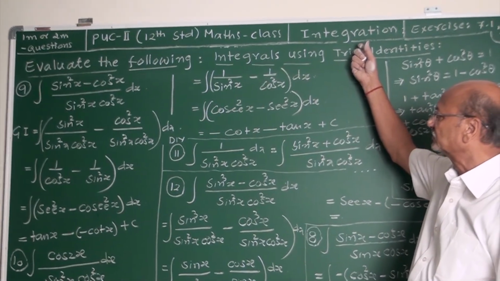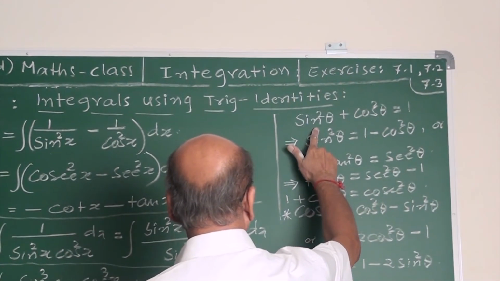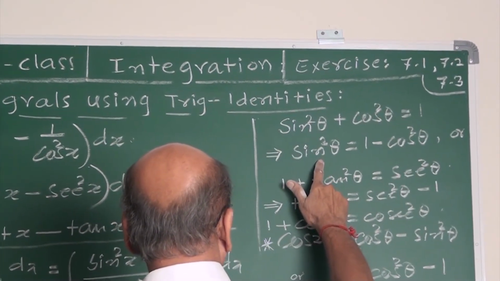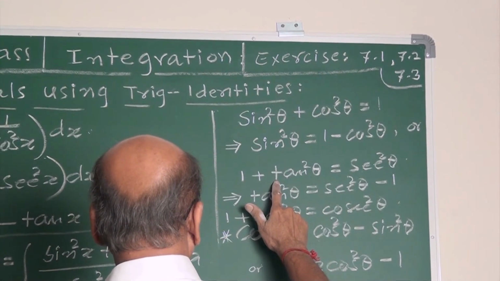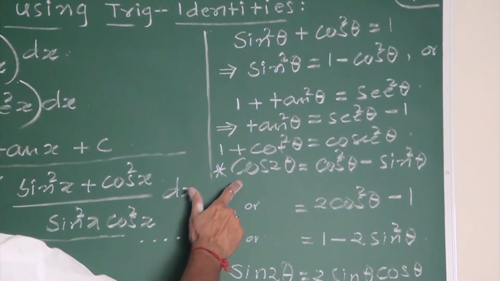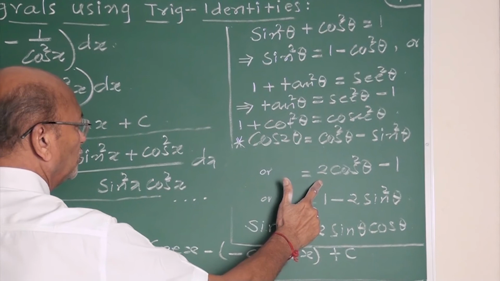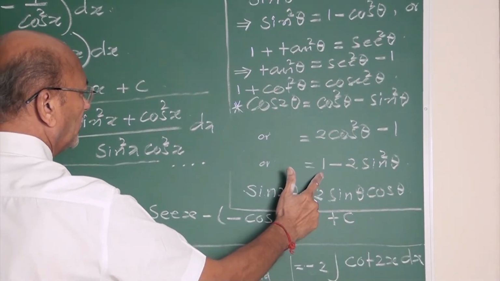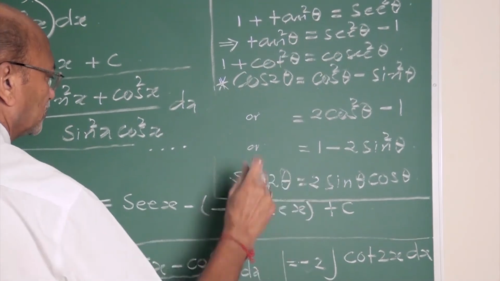Trigonometric identities. Remember, sine square plus cos square is 1. Sine square is 1 minus cos square, cos square is 1 minus sine square. 1 plus tan square is sec square. 1 plus cot square is cosec square. Very important formula: cos 2 theta is cos square minus sine square, which is 2 cos square minus 1, which is 1 minus 2 sine square. Sin 2 theta is 2 sin theta cos theta.